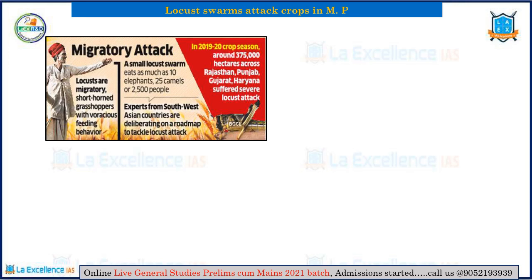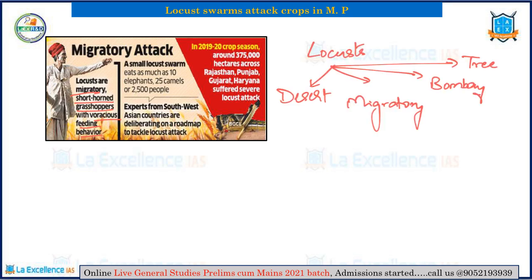First of all, what are these locusts? See, locusts are migratory short-horned grasshoppers with voracious feeding behavior. They always migrate from long distances. In India, we have 4 species of locusts. The different types of locust are desert, migratory, Bombay, and tree locust. And see the eating capacity of locusts. It is almost 2,500 times what a human being can eat. And locusts are not limited to India; other Asian countries have been affected as well. So we can see the Horn of Africa, Red Sea area, and Southwest Asia. These are the 3 hotspots facing extremely alarming situations from locusts.